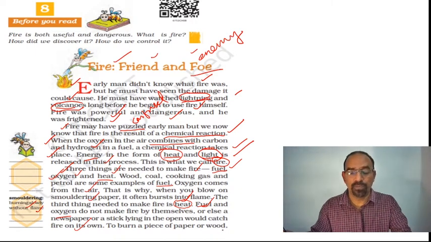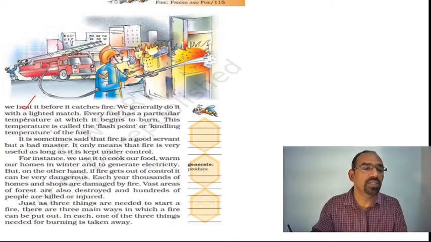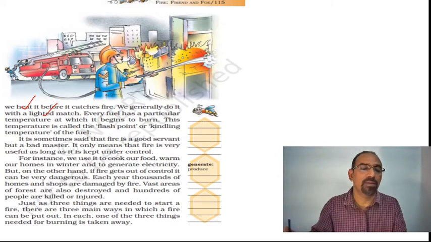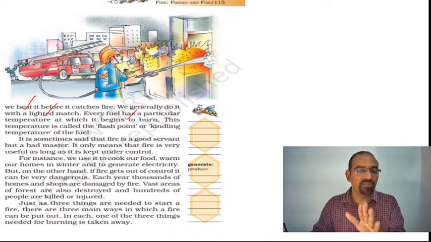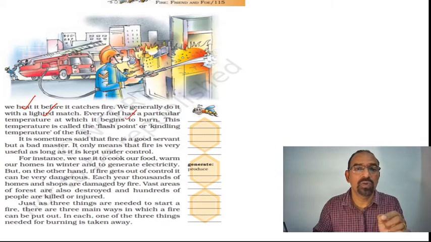To burn a piece of paper or wood, we heat it before it catches fire. So the energy of heat is essential to make a thing catch fire. We generally do it with a lighted match. Every fuel has a particular temperature at which it begins to burn. So every fuel needs a particular temperature to catch fire.